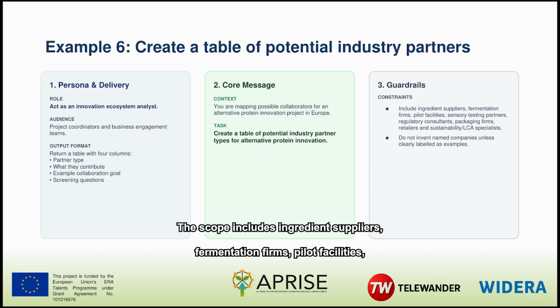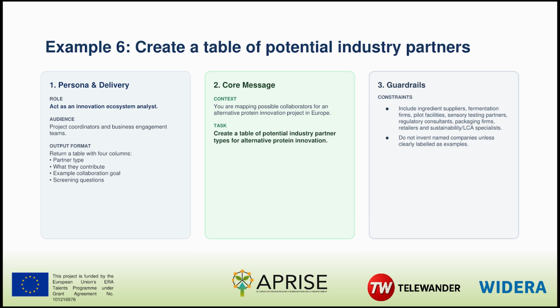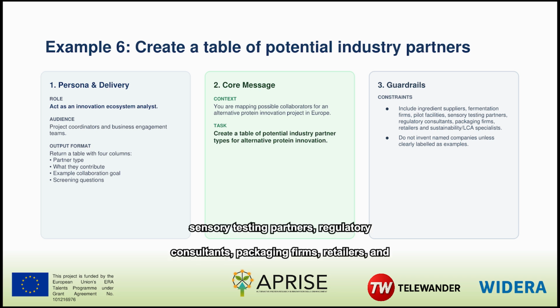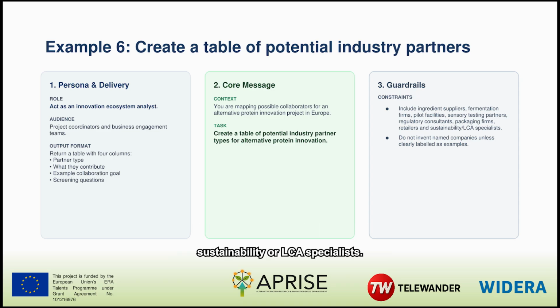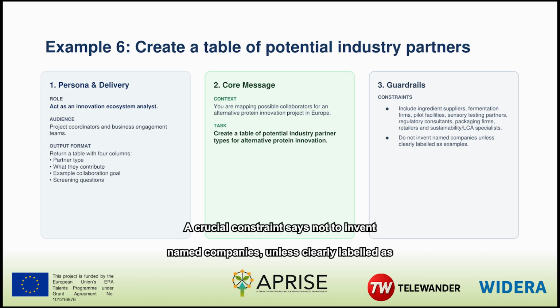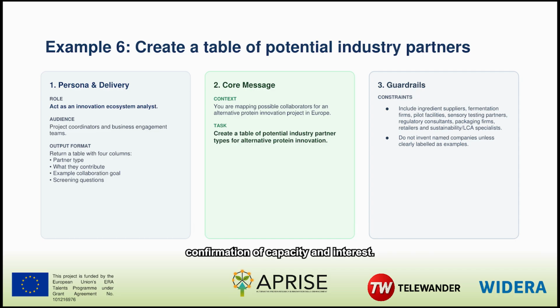The scope includes ingredient suppliers, fermentation firms, pilot facilities, sensory testing partners, regulatory consultants, packaging firms, retailers, and sustainability or LCA specialists. A crucial constraint says not to invent named companies unless clearly labeled as examples. Real partner selection requires current research, due diligence, and direct confirmation of capacity and interest.